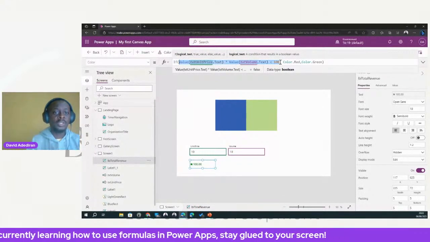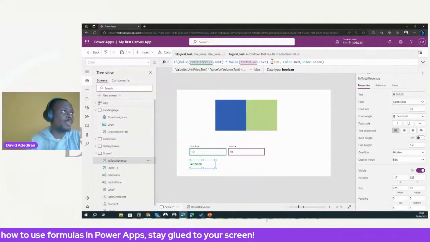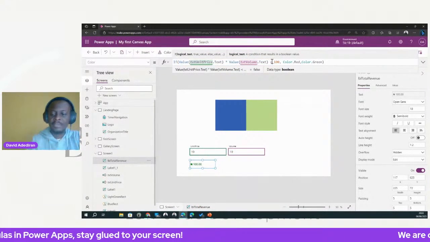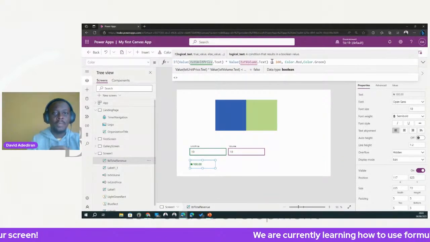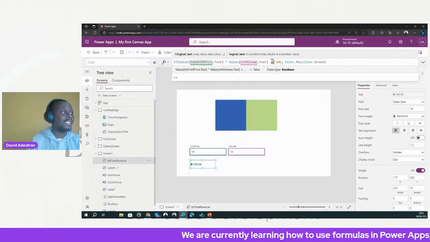The not equals to is this. Let me show you the not equals to. Just briefly, I know it's in the material, but let me just show you. So this is not equals to, right? Not equals to is where we combine the less than and the greater than together. So that's the not equals to, right? That's the way that works.